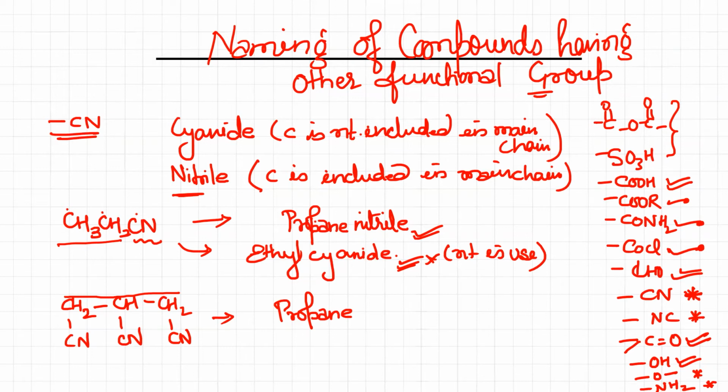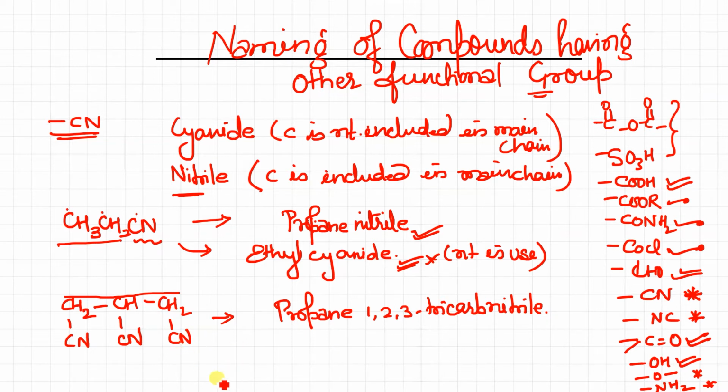So the point here is that if the carbon of the CN group is not included in the main chain, but still it works as a functional group, still it acts as a secondary suffix, then it is named with carbonitrile. Got it? So we'll mention 1, 2, 3 tricarbonitrile, same as we have done for aldehyde. Yes, clear? Any doubt in this? Propane 1, 2, 3 tricarbonitrile.